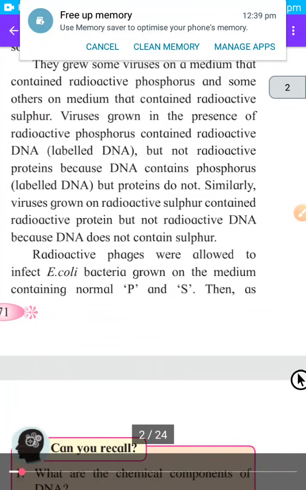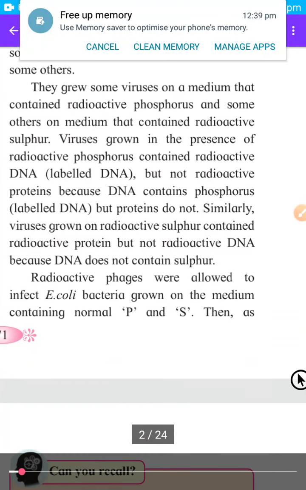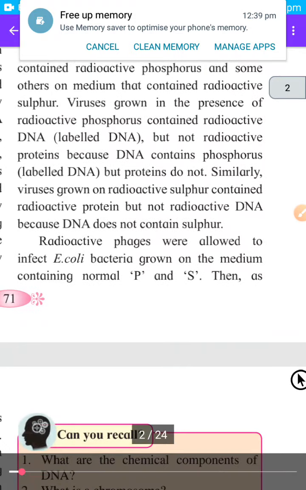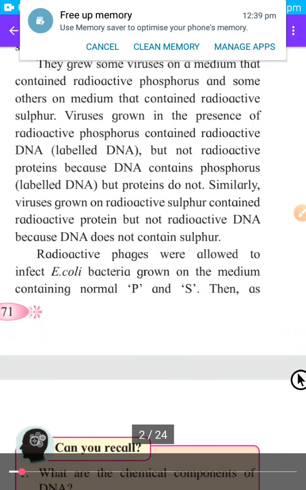Viruses grown in the presence of radioactive phosphorus contain radioactive DNA but not radioactive protein, because DNA contains phosphorus. So the DNA will become radioactive. The same is the case for radioactive sulfur. The viruses grown in radioactive sulfur will contain radioactive protein, because protein contains sulfur. They do not contain phosphorus. So protein will become radioactive.